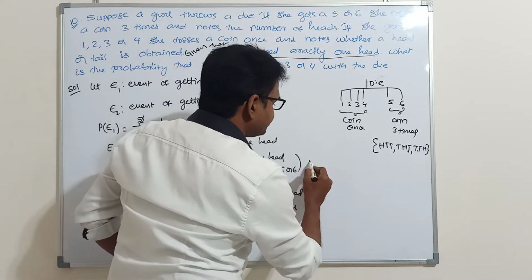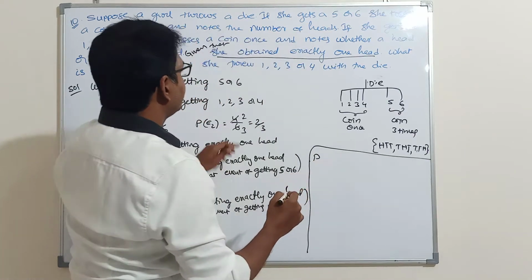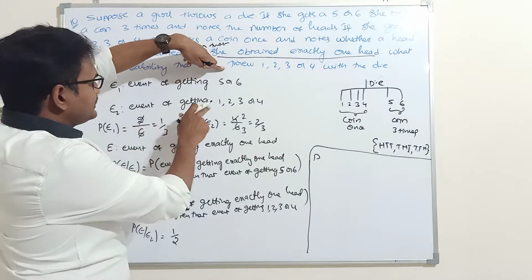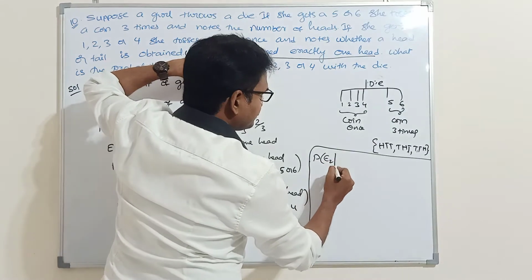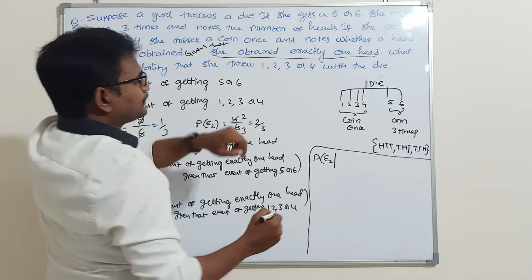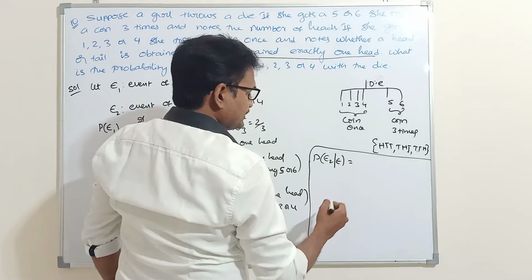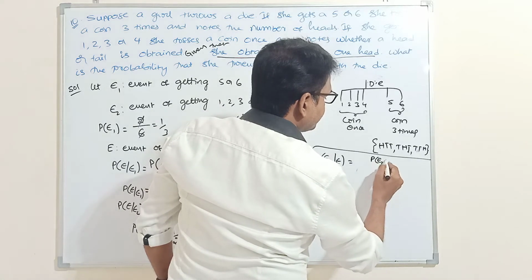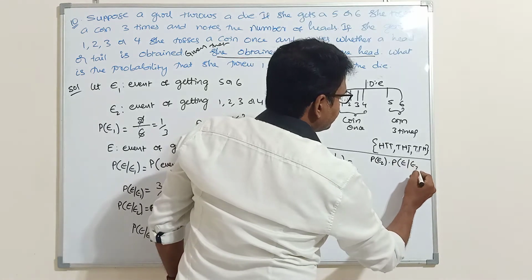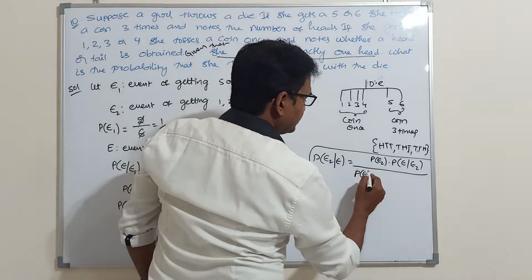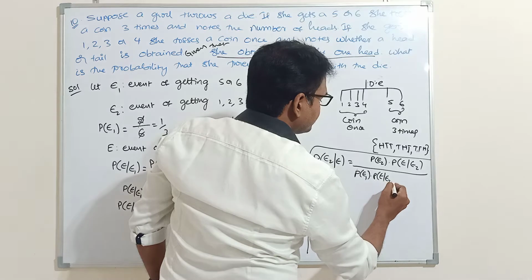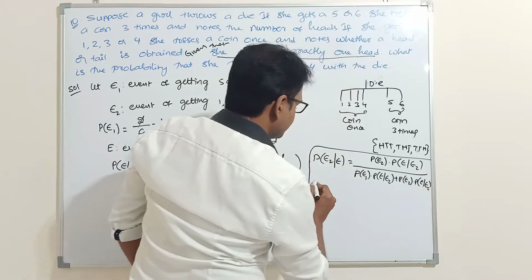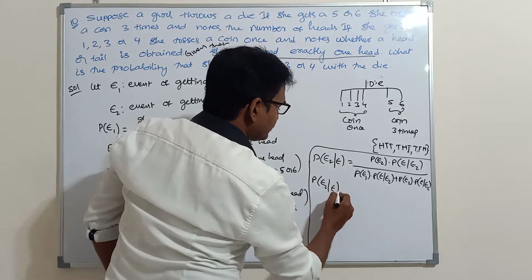Now what do we have to find? The probability that she threw 1, 2, 3, 4, which means event E2, given that she obtained exactly one head. P of E2 given E is how much? So what is the formula for this? P of E2 into P of E given E2, divided by P of E1 into P of E given E1 plus P of E2 into P of E given E2.